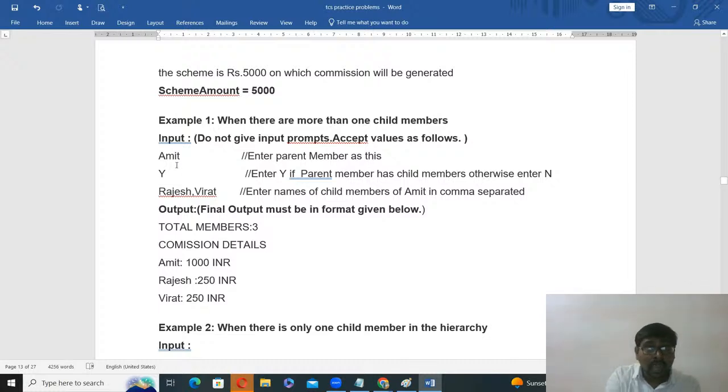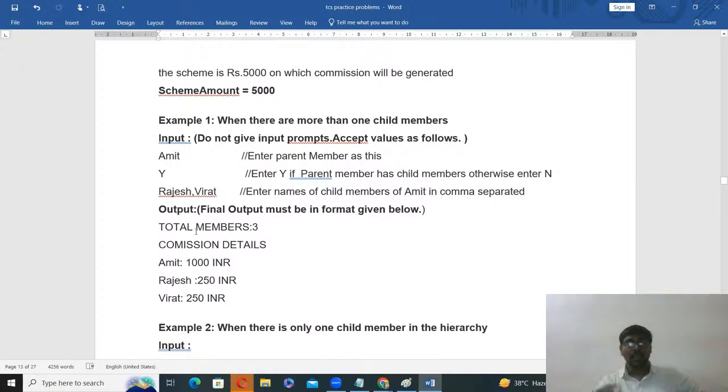Amit has two children, so 10% of 5,000 is 500 for each, 10% and 10%, which is 1,000. So Amit gets a commission of 1,000 rupees. Rajesh gets 5%, that is 250. Virat gets 5%, that is 250.